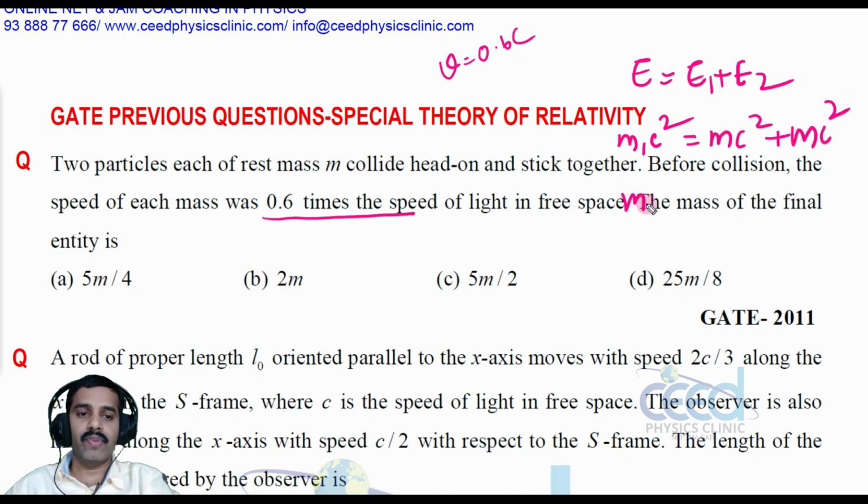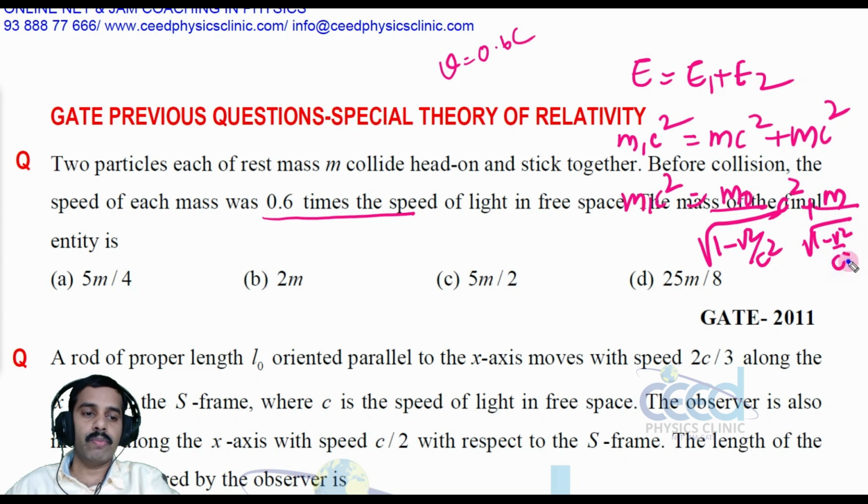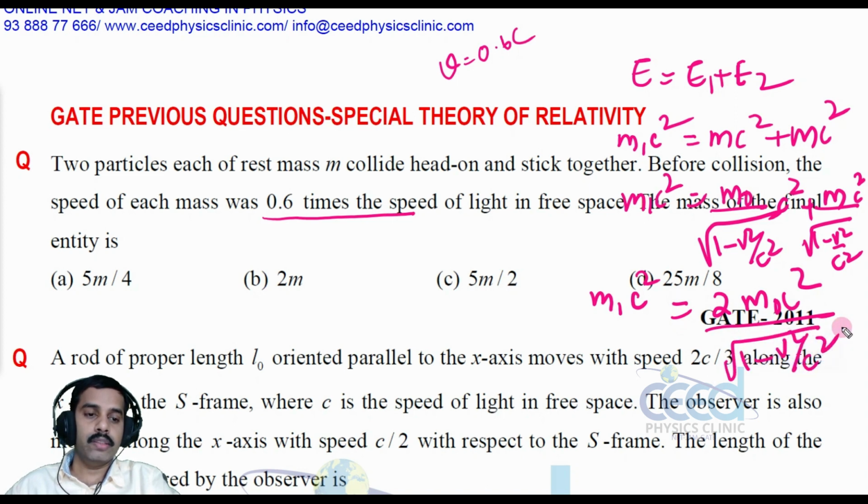So that means m1c square is equal to the relativistic mass, that is m0 by root 1 minus v square by c square, times c square, plus m0 by root 1 minus v square by c square, times c square. Now let us equate this: m1c square is equal to 2 times m0c square divided by root 1 minus v square by c square.